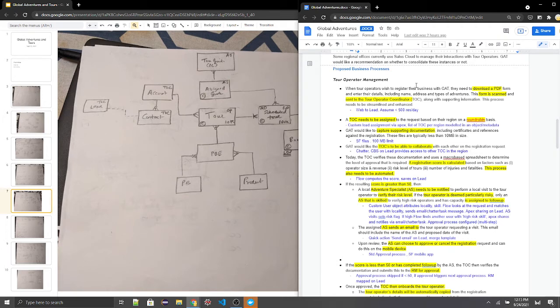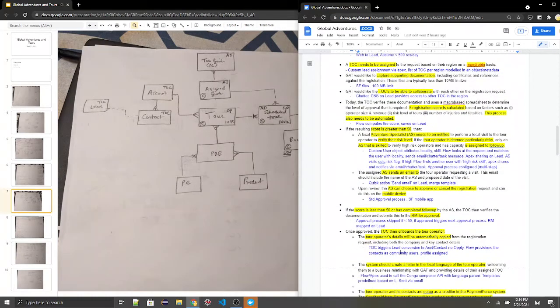The assigned AS sends an email, so it's essentially a quick action send email on the lead with a merge template. So this email is sent to a tour operator. We want to do this using a merge template and using Conga Composer. Upon review, the AS can choose to approve or cancel the registration through their mobile device. So we looked into the mobile device that the AS are using, as an SF mobile app, internal app, and as we saw here, this approval process is basically used for approving or rejecting that request.